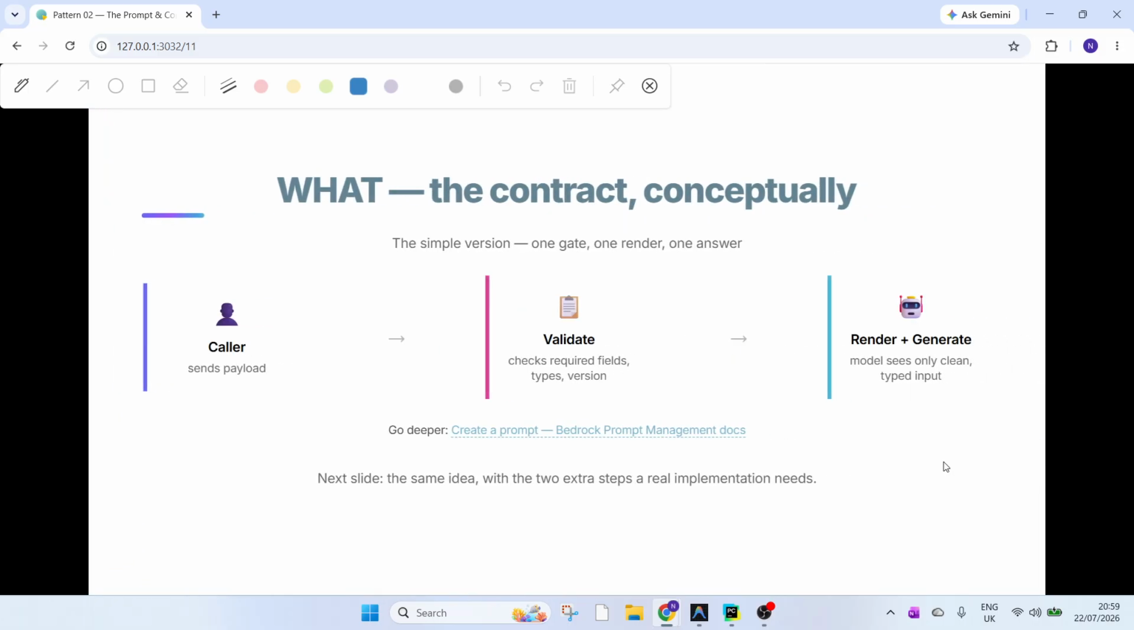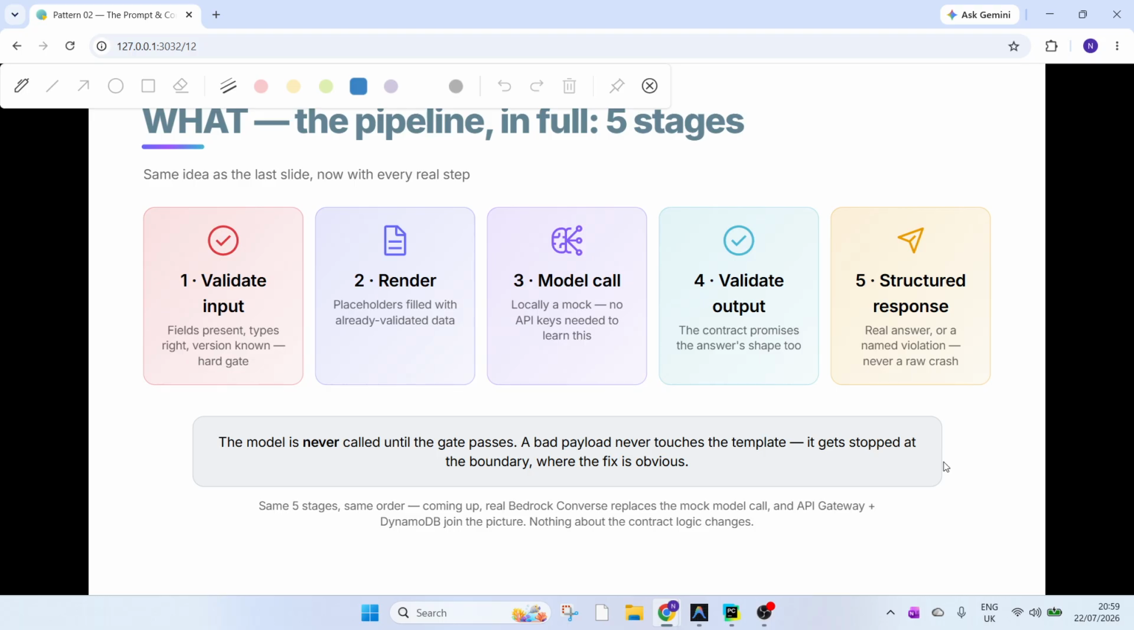Here is the actual flow. The caller sends a payload. Validate checks every required field, type, and the contract version before anything else happens. Only then does the template render. Only then does the model get called. Nothing skips the first gate. That's the whole idea in one picture. In the next slides, we'll see the two real steps and how versions play out. So the box count is about to grow.